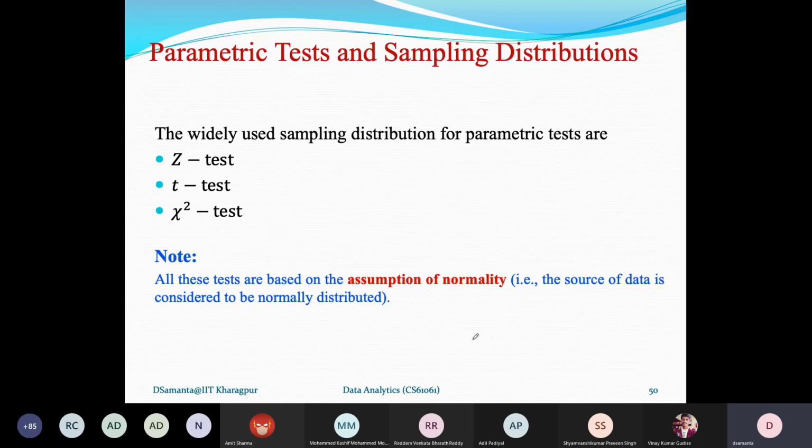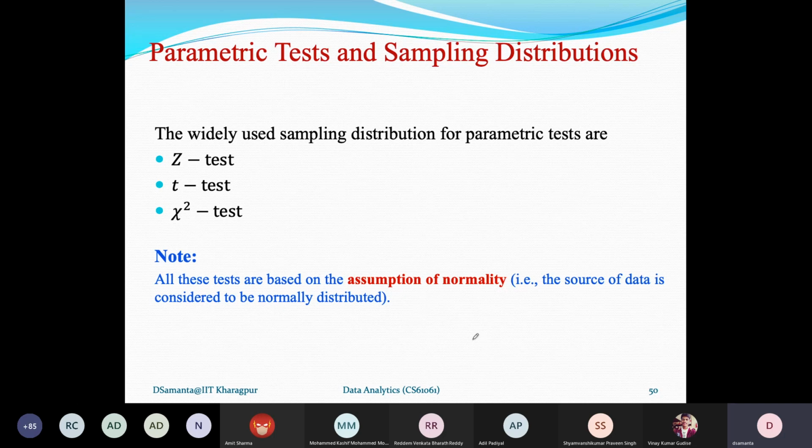And further, another thing is which sample distribution you should follow in your hypothesis testing, which is also important. Now, in this regard, mainly three distribution tables are used. One is the Z distribution, then the T distribution, and chi-square. And all these sampling distributions, as you can recall from my discussion, are valid provided that the population follows the normal distribution. So the assumption of normality must hold good to apply this.